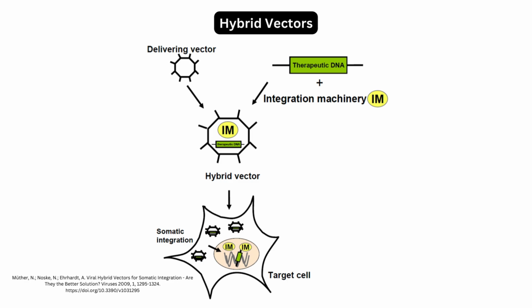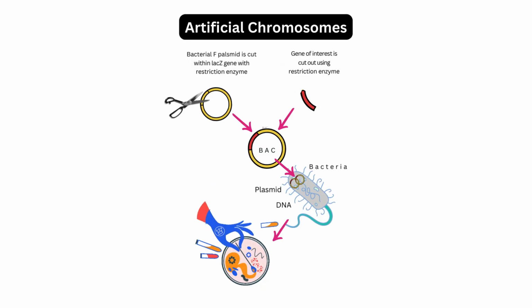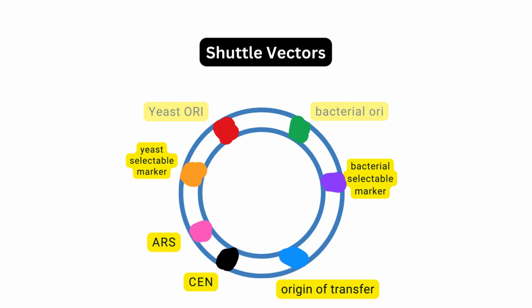Hybrid vectors are phagemids or cosmids, combining features of plasmids and phages. Artificial chromosomes like bacterial artificial chromosomes and yeast artificial chromosomes are larger vectors used to clone very large DNA fragments. Shuttle vectors are vectors that can replicate in multiple host organisms, such as bacteria and yeast, enabling the study of genes in different systems.